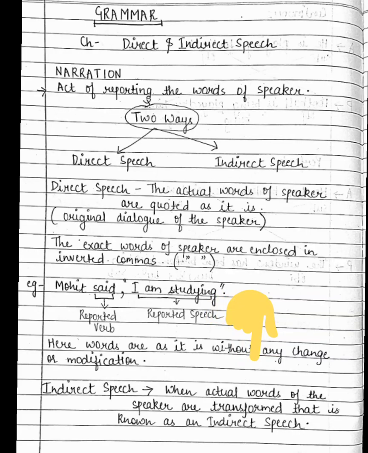Students, indirect speech means when the actual words of the speaker are transformed. Whenever we make any changes or modifications to the original dialogue of the speaker, it becomes indirect speech, right? Whenever you are transforming the original dialogue by making some changes.